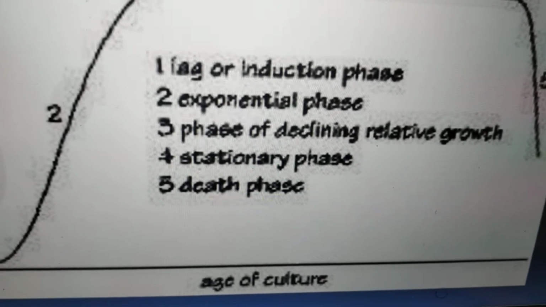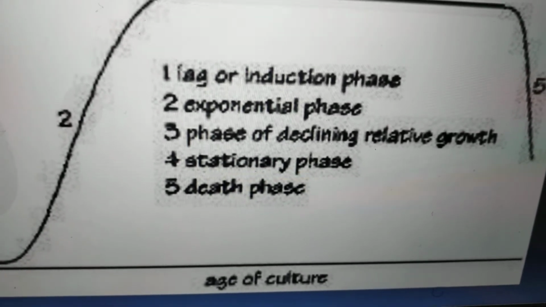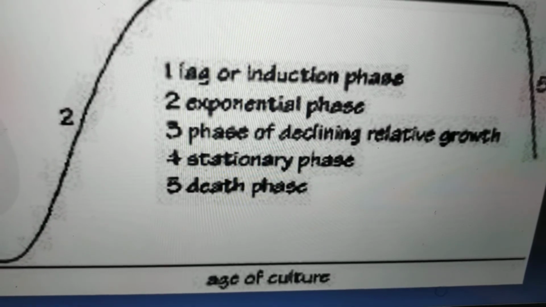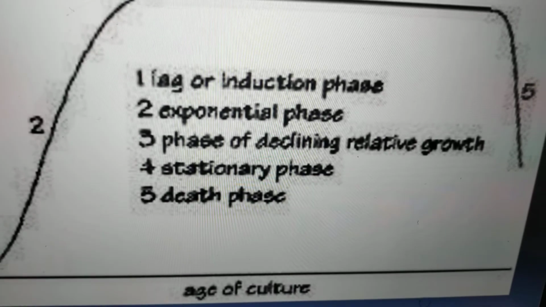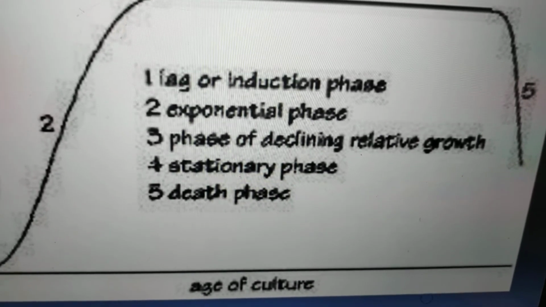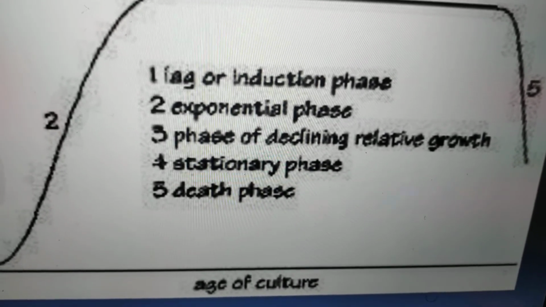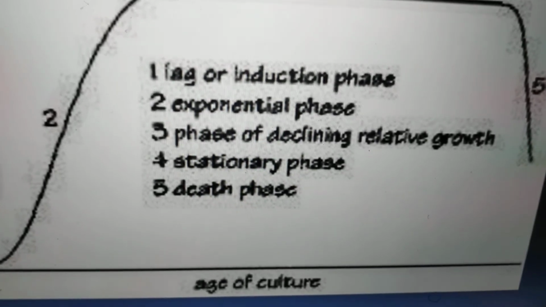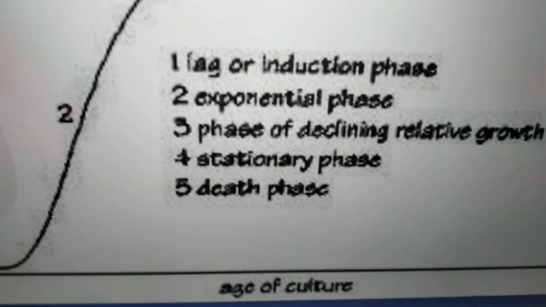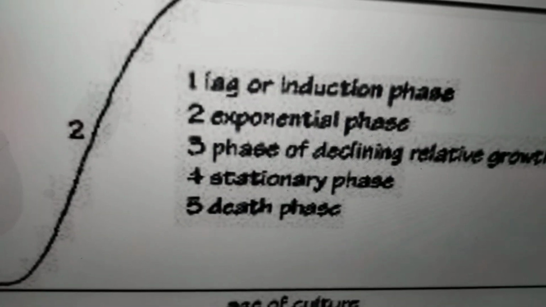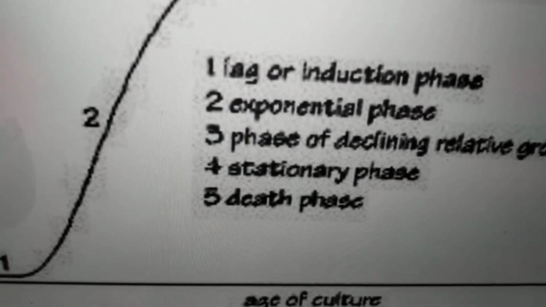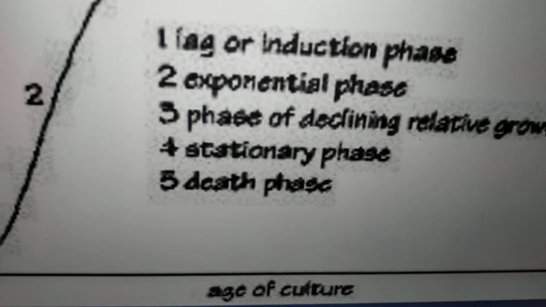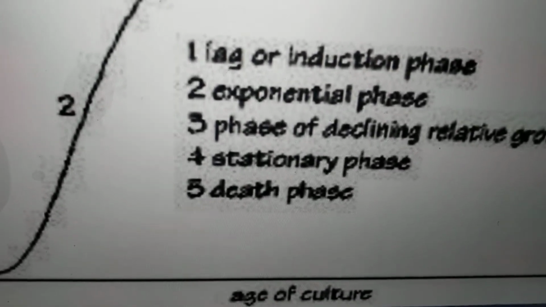So the stationary phase is very good for stock culture. Then if you do not provide optimum conditions after a long stationary phase, the cell will die. That is called the death phase. So there are the induction phase, exponential phase, phase of declining growth, stationary phase, and finally the death phase.